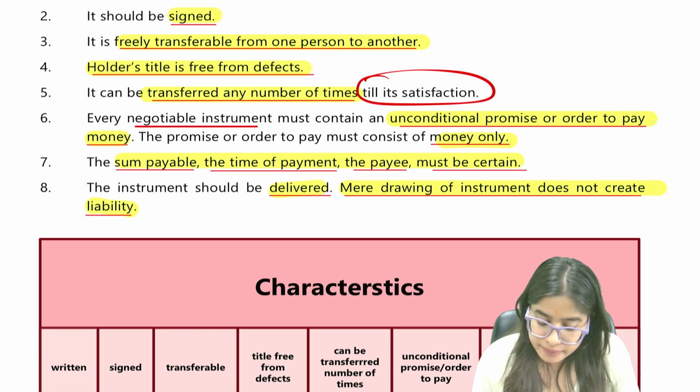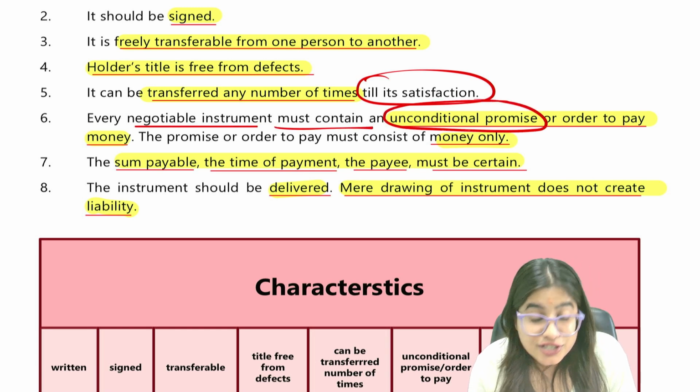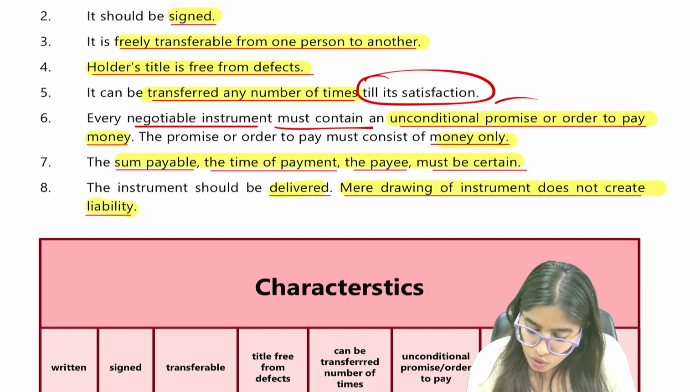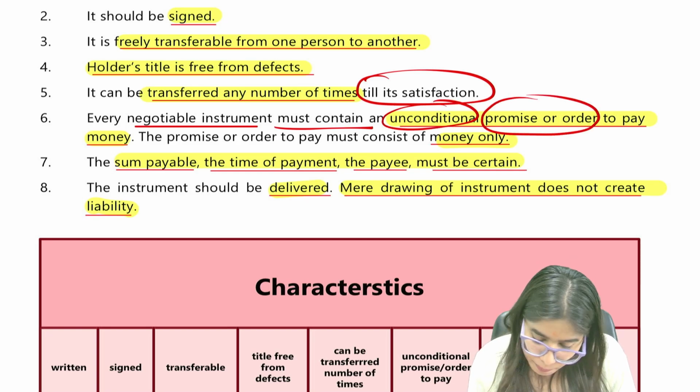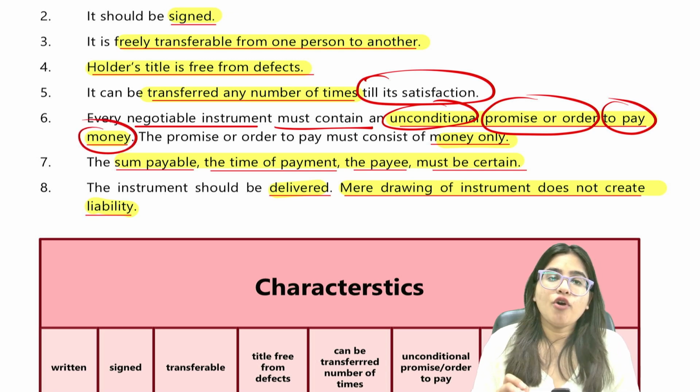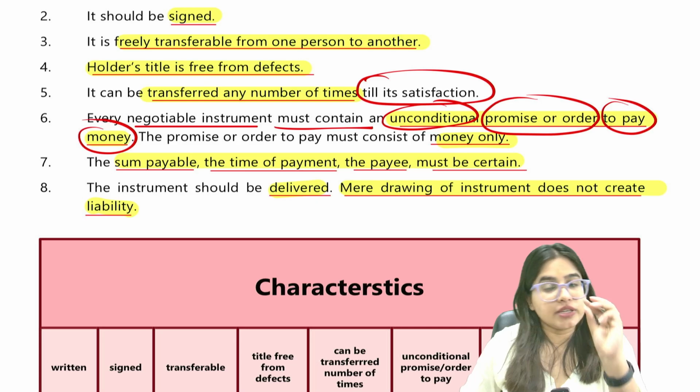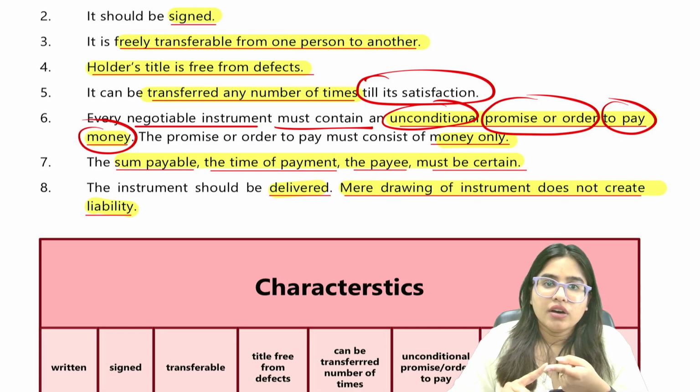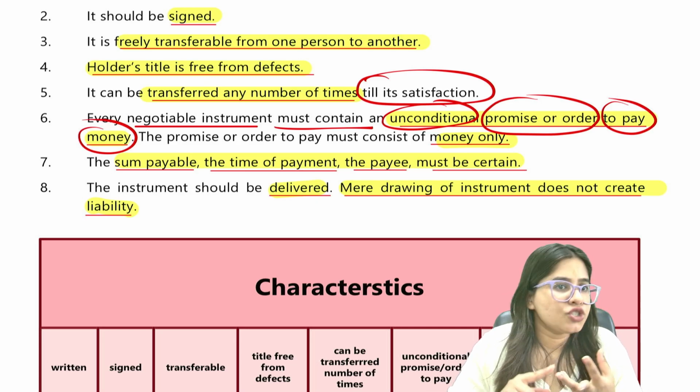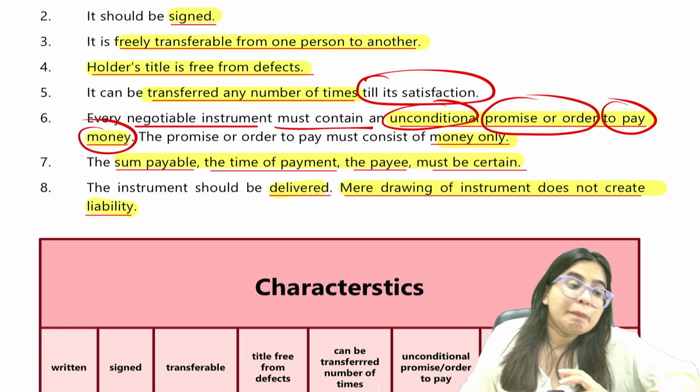Every negotiable instrument must contain an unconditional promise or order to pay money. First of all, guys, these three negotiable instruments are only about money: promissory note, bill of exchange, check. They only talk about payment of money.